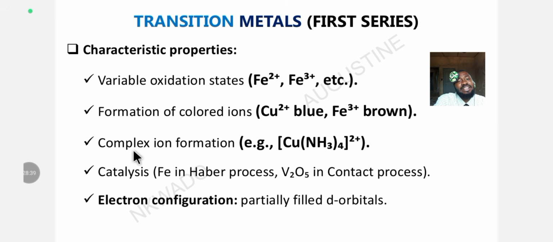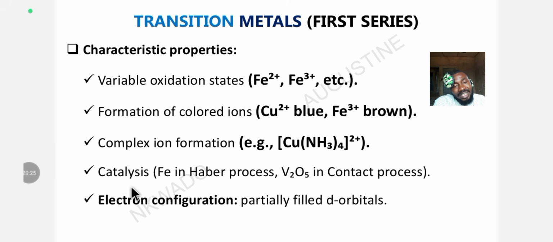The third characteristic property is that they form complex ions. Not just colored ions, they form complex ions. What are complex ions? Complex ions are formed by forming complexes with more than one element. For example, look at this complex salt of copper here. Can you see it? It's a complex ion. This is a characteristic property of transition metals. The transition metal responsible for this is copper.